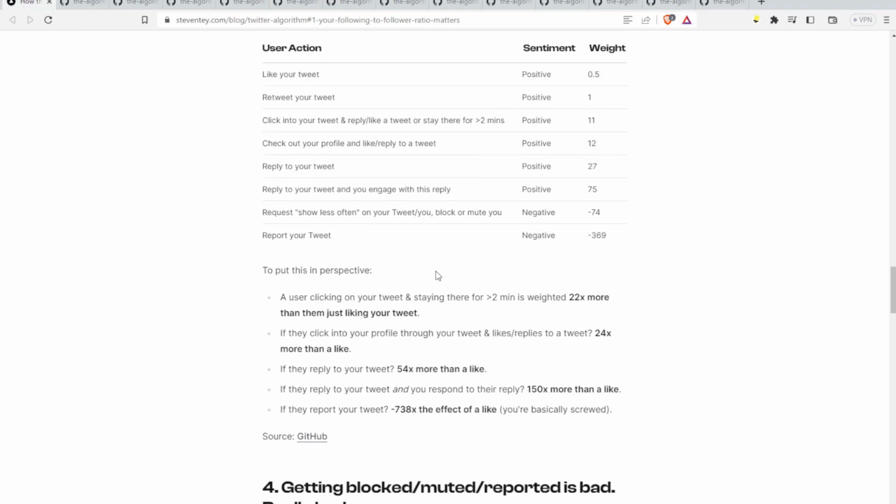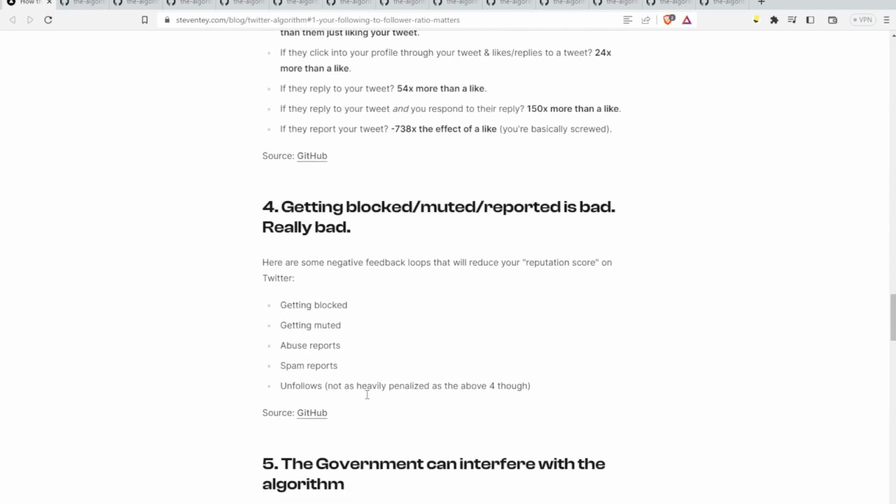And then this is just putting things in perspective. A user clicking on your tweet and staying there for 2 minutes is weighted 22 times more than just liking your tweet. If they click on your profile through your tweet and like and reply to a tweet, it's 24 times more than a like. If they reply to your tweet, it's 54 times a like. And I guess if you get ratioed, it kind of gets boosted. Interesting. If they reply to your tweet and respond in their reply, 150 times more than a like. If they report your tweet, minus 783 times the effect of a like, and you're basically done. And getting blocked and reported is bad, really bad.